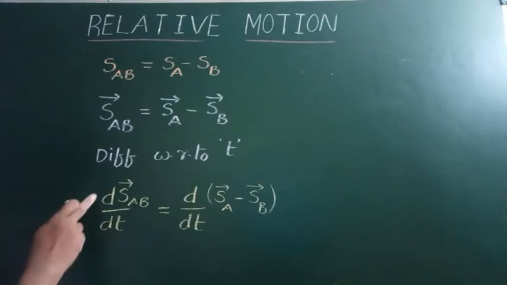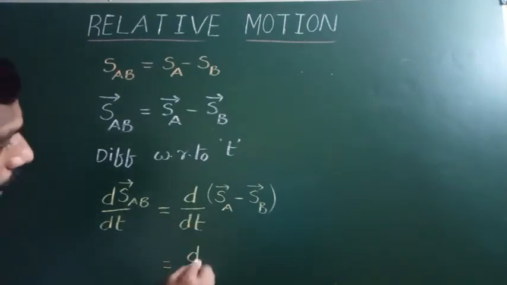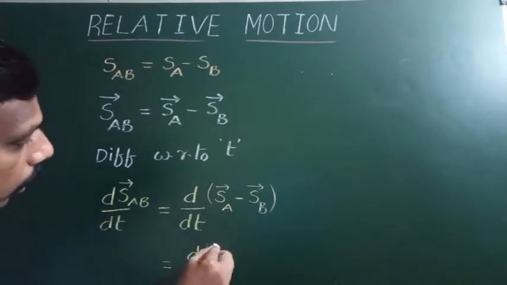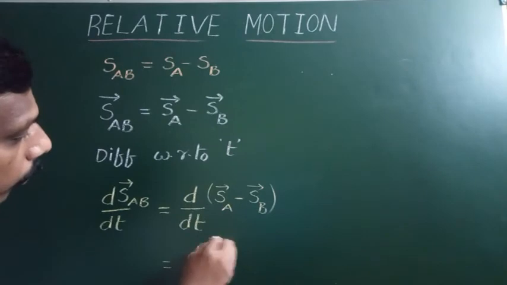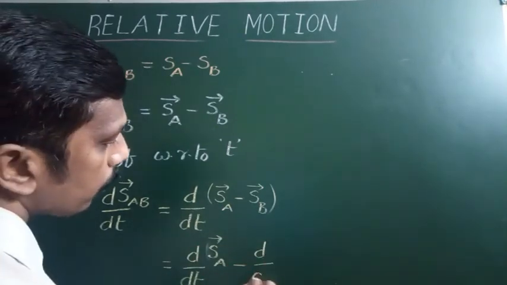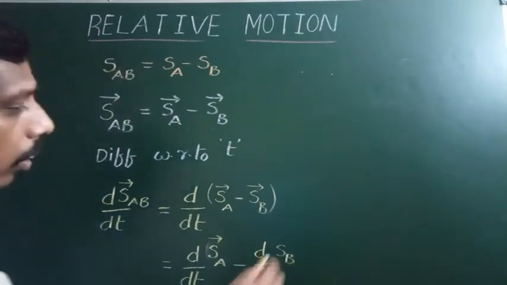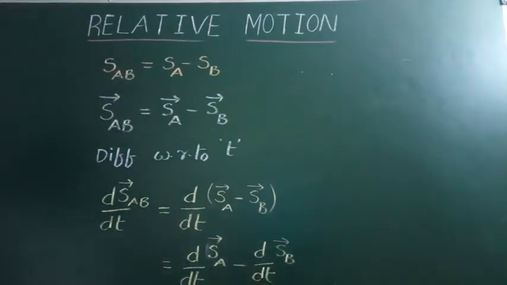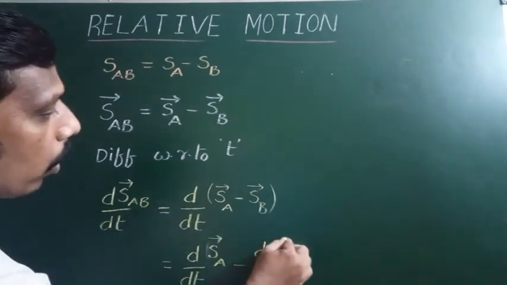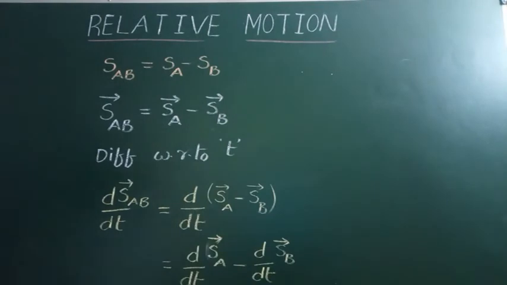This we can write as rate of displacement. So we can simplify and write it like this: d/dt of S_A minus d/dt of S_B. Now we know that rate of displacement is called velocity.